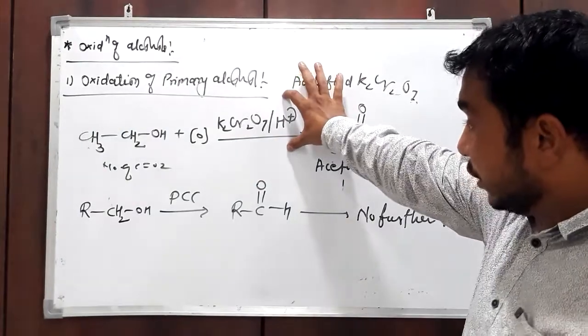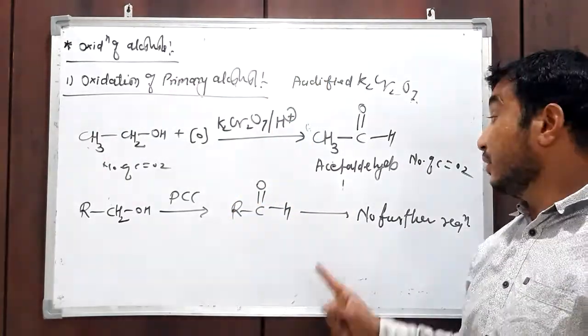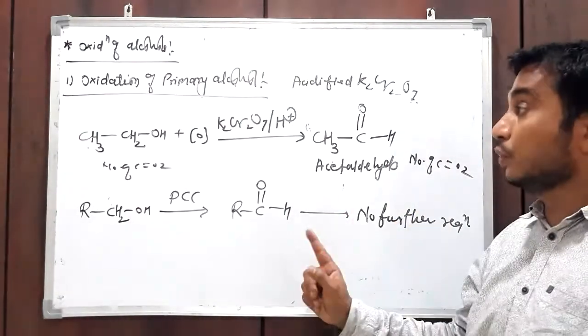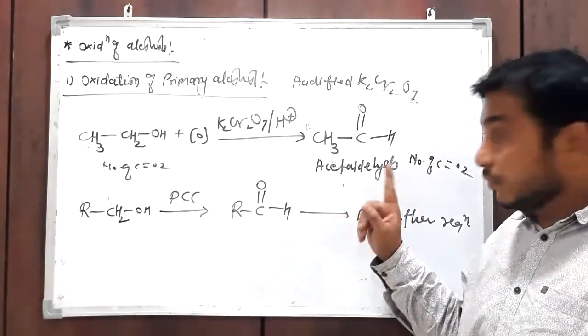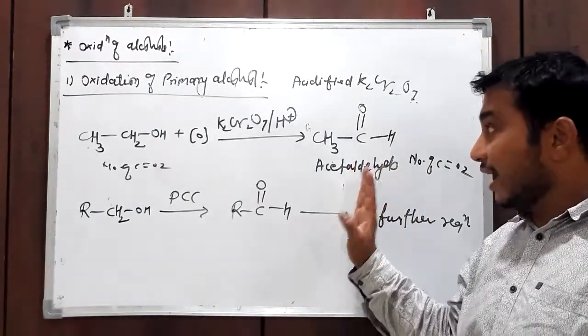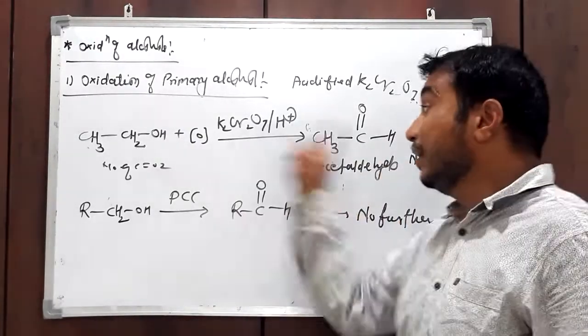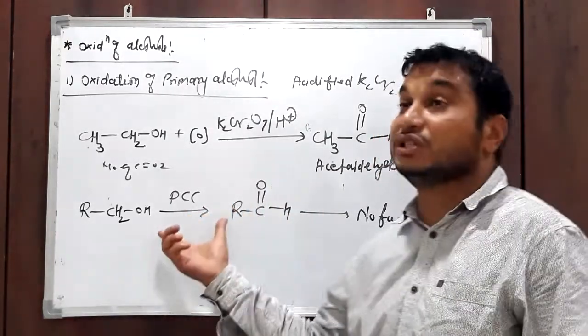If we use K2Cr2O7, the acetaldehyde or aldehyde will form, but it again undergoes further oxidation to give carboxylic acid. You never get the aldehyde. If you want to stop this reaction after formation of acetaldehyde from alcohol, then we have to replace this strong oxidizing agent with a mild oxidizing agent like PCC.